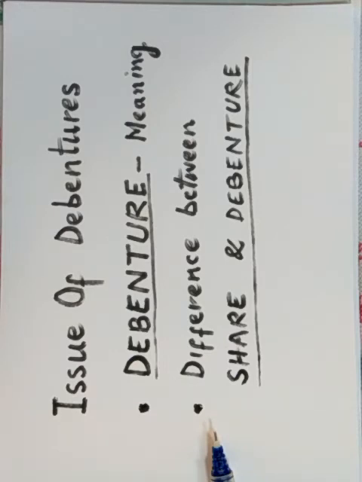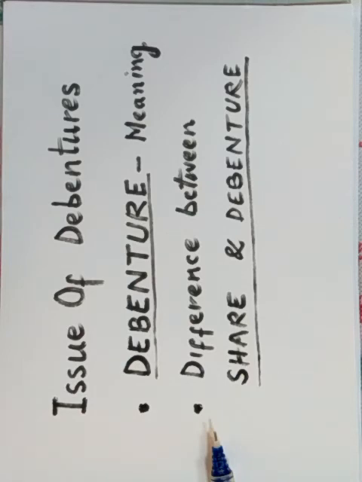Third, dividend is paid only if there are profits, and the rate of dividend may not be uniform as it depends upon the profits and decisions of the board of directors in case of shares, whereas in case of debenture the rate of interest is fixed and is to be paid even if there are no profits.